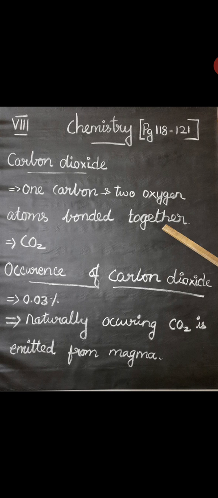Carbon and oxygen combine through bonding, and only then do we get carbon dioxide. It is found in the earth's atmosphere, and it sends back the solar energy which is reflected by the surface of the earth, making it possible for living organisms to survive. When carbon dioxide accumulates more in the atmosphere, it produces a harmful effect for us. So this is the small introduction about carbon dioxide.